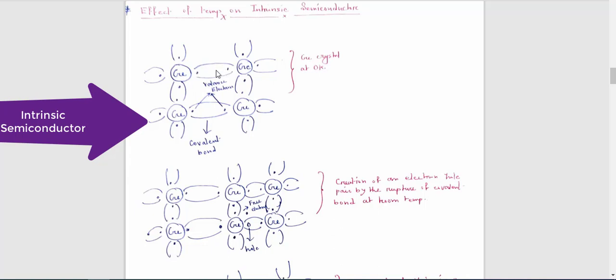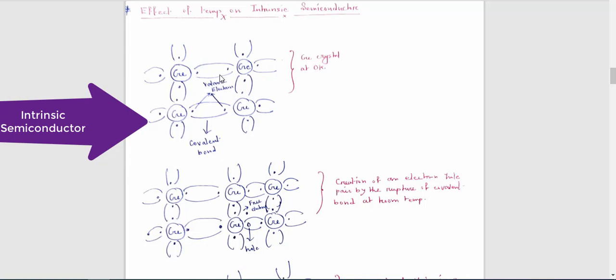If you want to break this covalent bond, this process is known as rupturing of the covalent bond. So you require some energy. From where do you get this energy? From some external source. That means either you have to apply some energy forcefully, or you have to increase the temperature, because in the previous lecture I already told you that if you want to increase the conductivity, you have to increase the temperature.